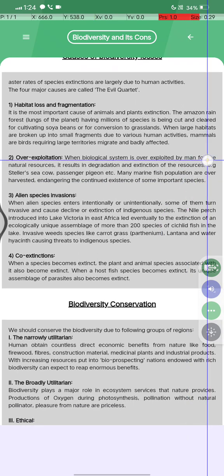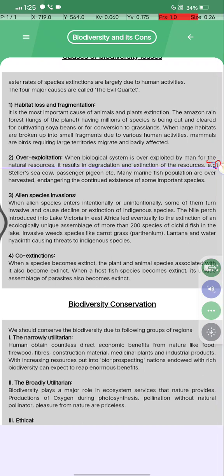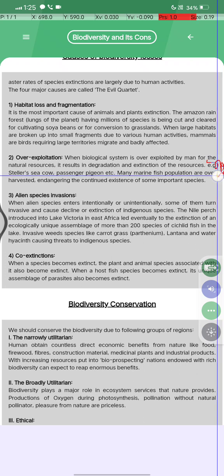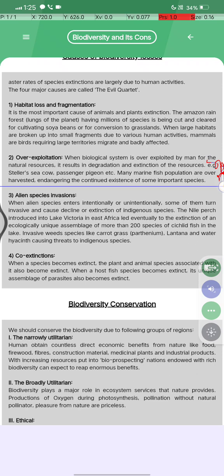Next is overexploitation. When a biological system is overexploited by man for natural resources, the result is degradation and extinction of the resources. Examples: Steller's sea cow and the passenger pigeon, and many marine fish populations are over-harvested, endangering the continued existence of some important species.